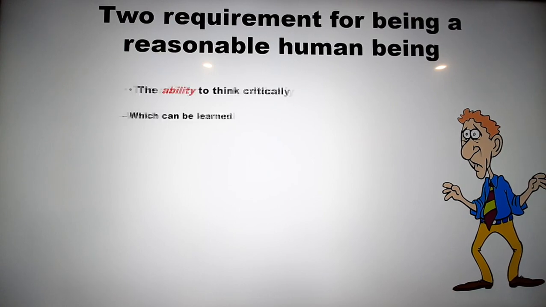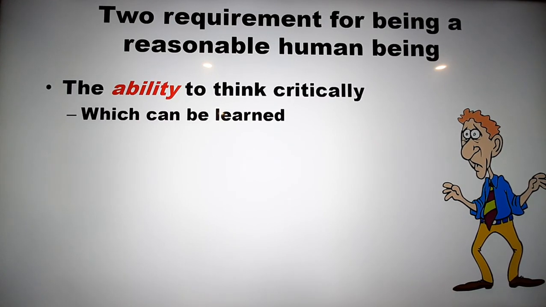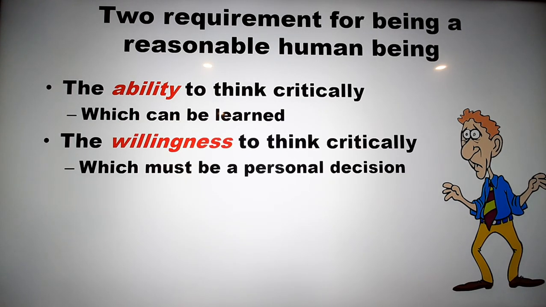And so there are two real requirements for being a reasonable human being. The first one is what I'm going to introduce to you here, and that's the ability to think critically. There is a right way to do it, and this can be learned. The second requirement is something that is up to you. It cannot be forced on you, and that is the willingness to think critically, to say, yes, I'm going to set aside my natural impulse to jump to conclusions, my natural impulse to believe what I want to be real, and I'm going to go where the evidence takes me.